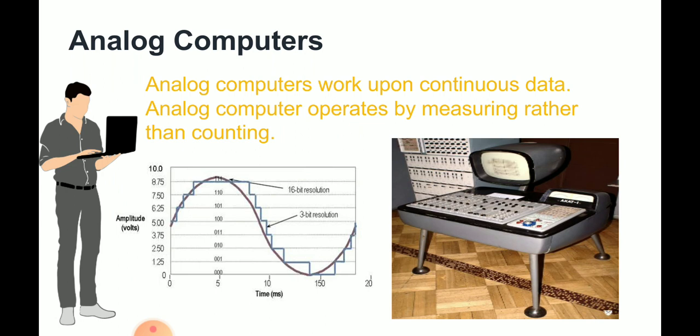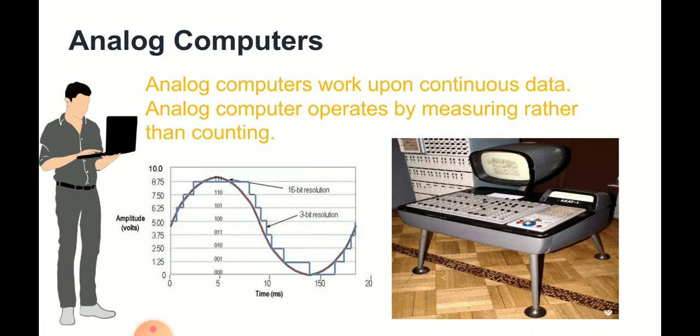Analog computers operate by measuring rather than counting. The main advantage of analog computers is that all the calculations take place in parallel, and hence these are faster. As analog information is mechanical, it possesses limited accuracy. There are electronic analog computers generally used in chemical plants for monitoring temperature, pressure, voltage, etc. So analog computers are mainly used in monitoring temperature, pressure, voltage, etc.